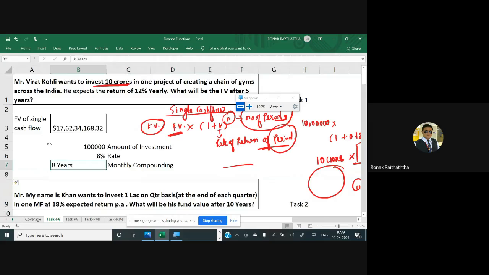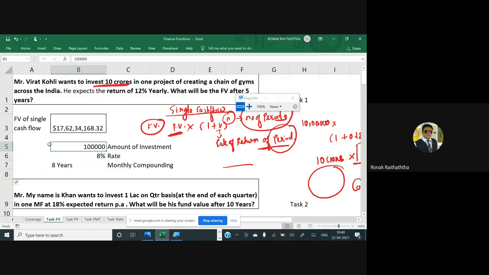Now, what do we understand by compounding monthly? That means whatever interest you are getting is added on a monthly basis on each of these investments. So the monthly interest you get is obviously 8 divided by 12, because 8% is the rate you get for the entire year. Then the monthly rate needs to be found first of all.